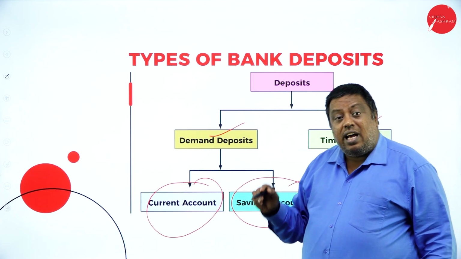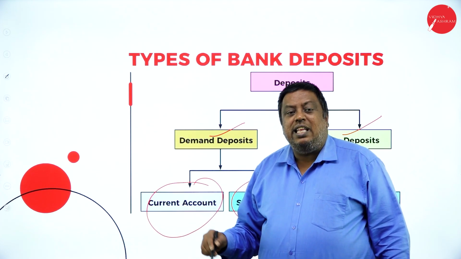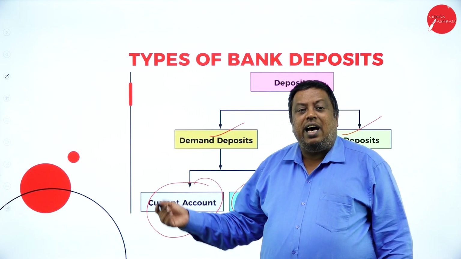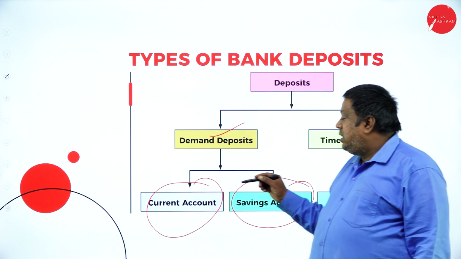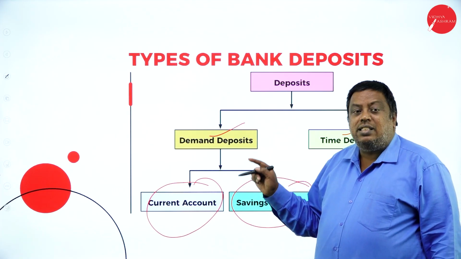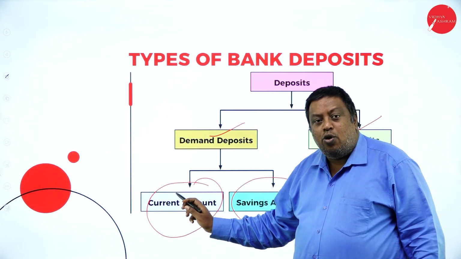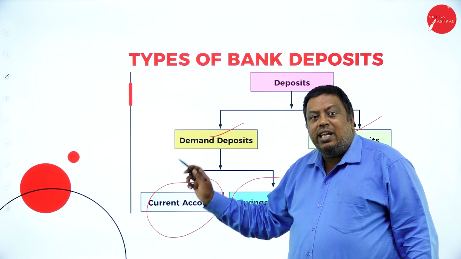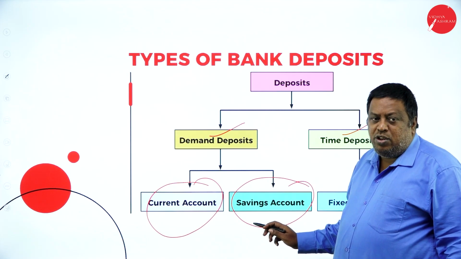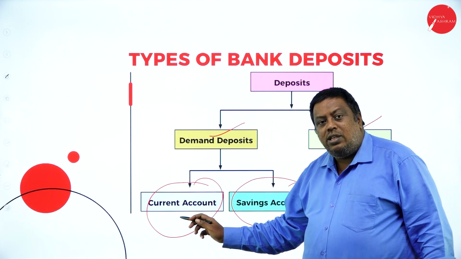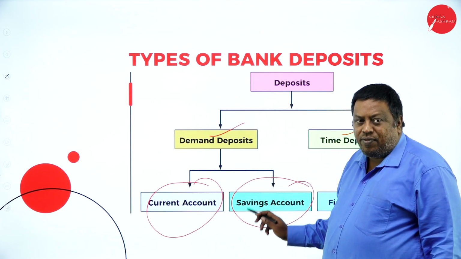A current account is an account opened only by business people in their business name, and a current account will get the benefit of overdraft. A savings account will get the interest. There's a difference between the current account and the savings account. A current account is opened by business people in the business name. A savings account is opened by any individual. Current account holders will get the overdraft facility. Savings bank account holders will never get the overdraft facility.